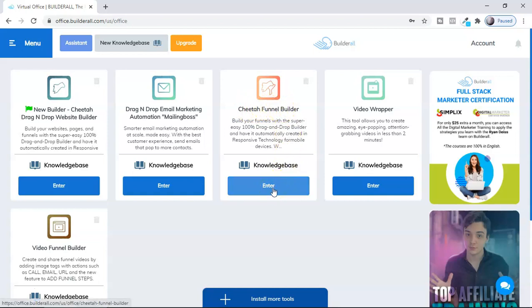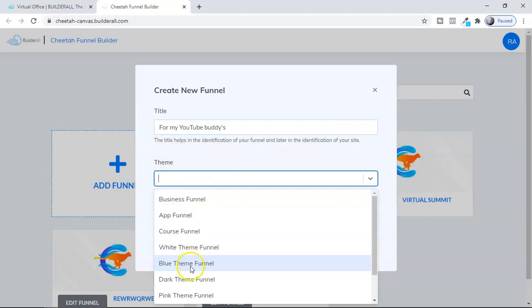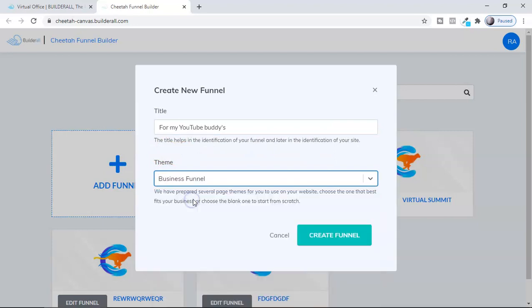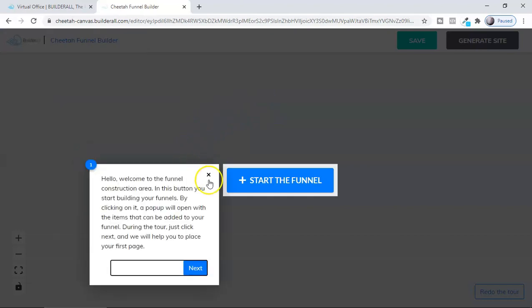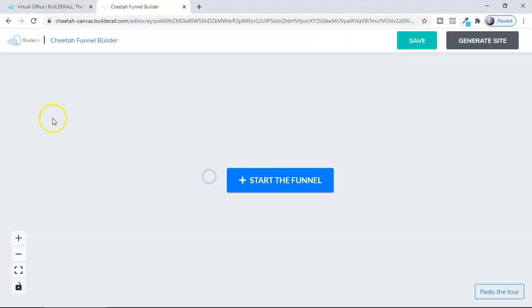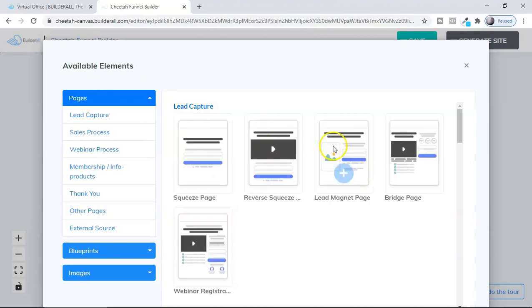I want to show you this very quickly. Click here, and to create your sales funnel, just click add funnel here, name your funnel, and then, guys, you can select the theme which you want, like business funnel, and then select create funnel. And now you can structure your funnel. Okay, everything is instructed here, like start the funnel. So now you can have all the pages here.